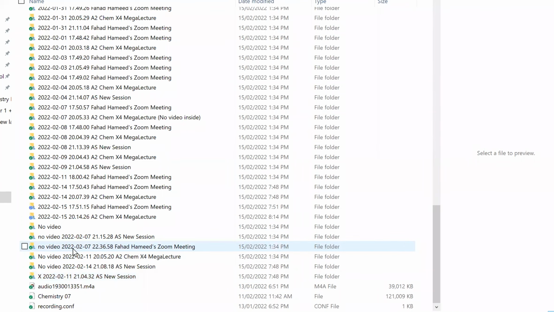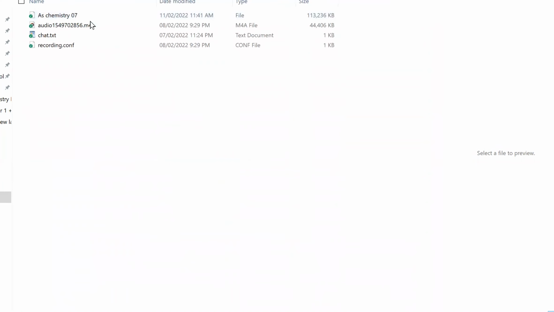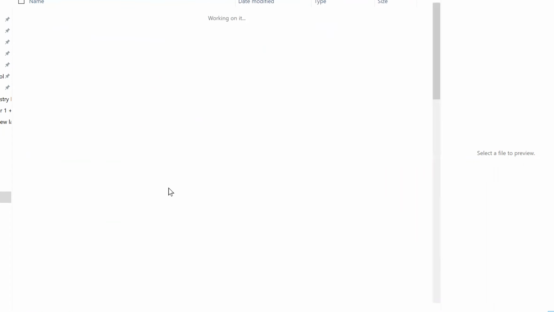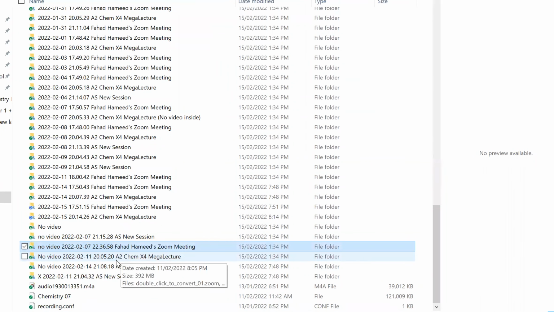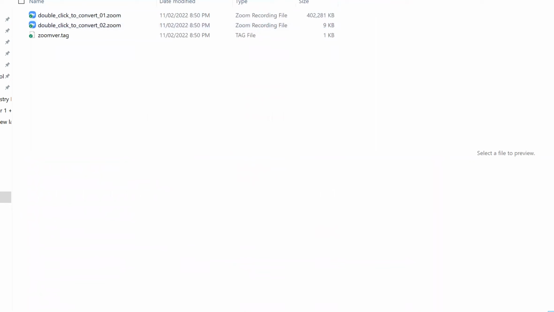What you should do is, if you download the folder now, there's a conversion option somewhere. If you open it with no video, or double click to convert, you would have to download it and then convert it. So I'll do something about this.